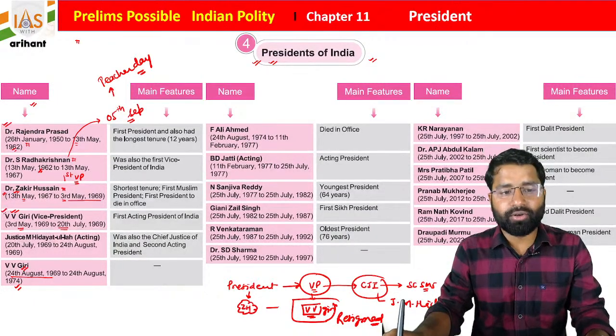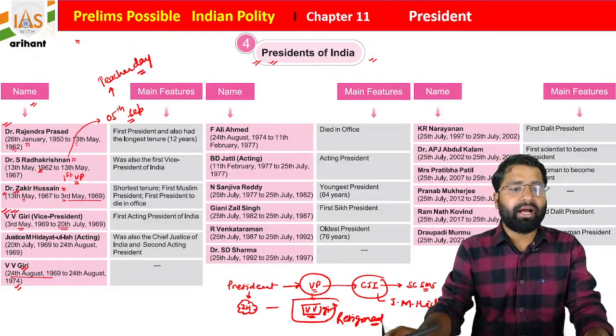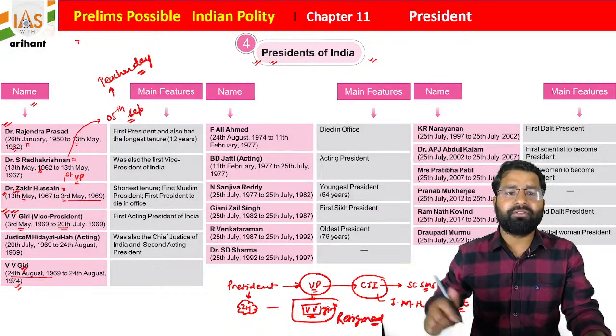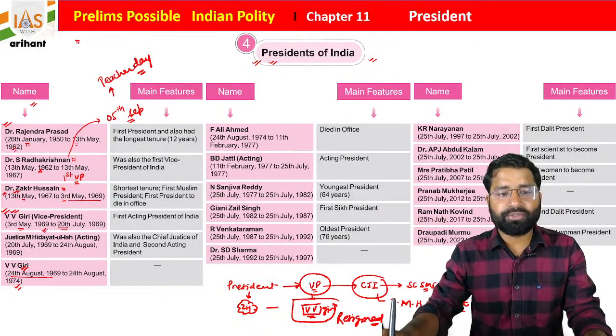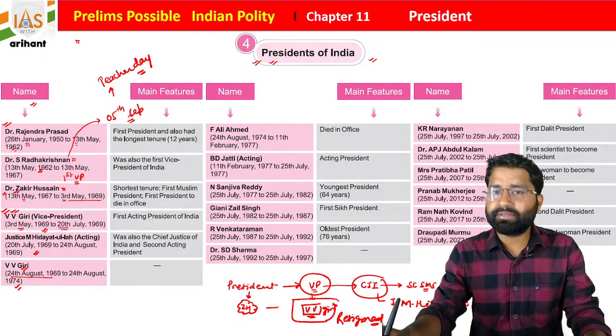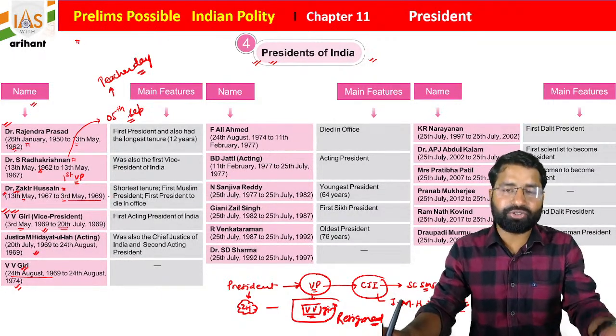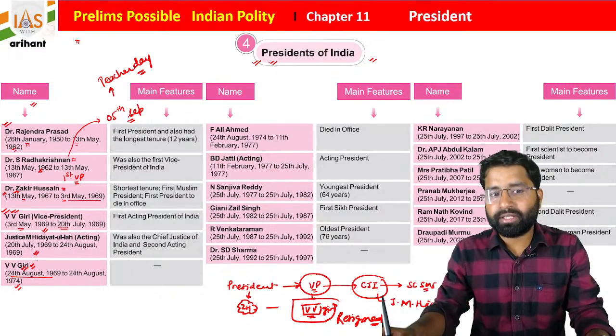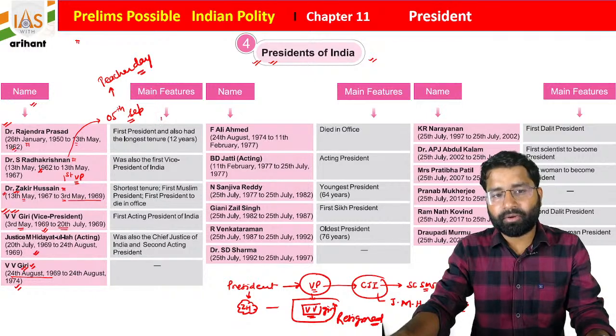But as I told you already, students, VV Giri took the charges for only approximately 1.5 months, and after that, students, he resigned, and then Justice M. Hidayatullah took the charges at the position of the president of India. Election was conducted, VV Giri won the election, and students, there are some important facts.